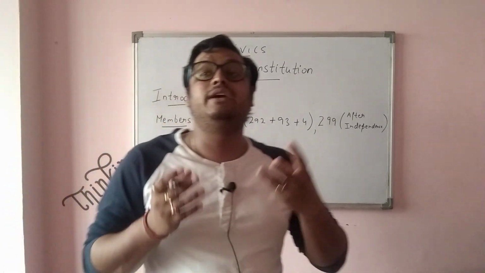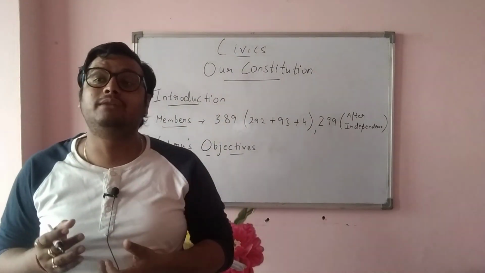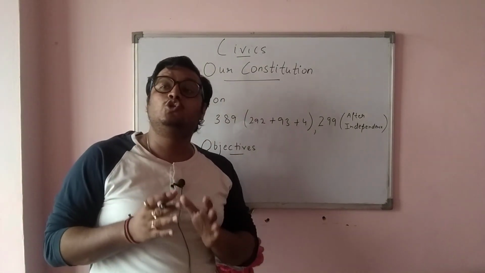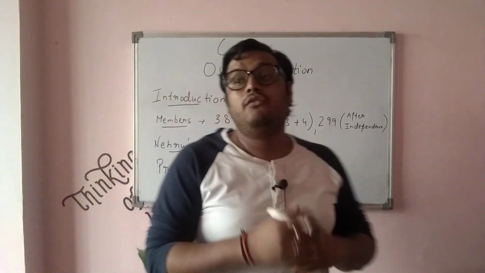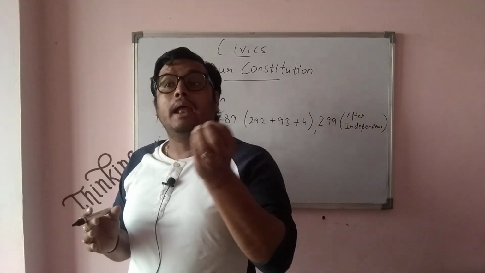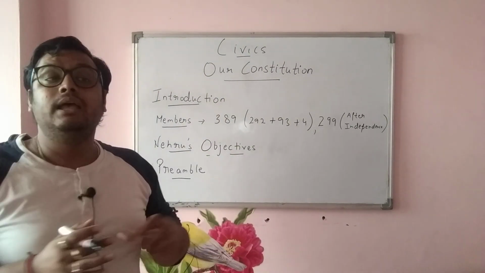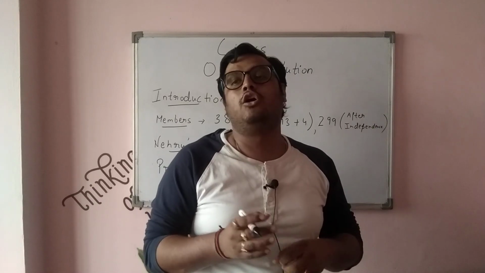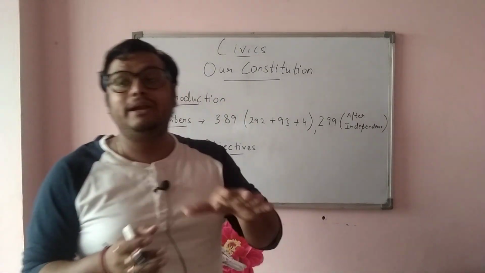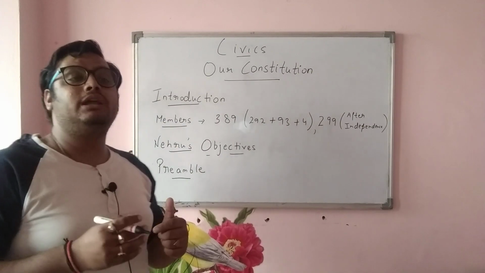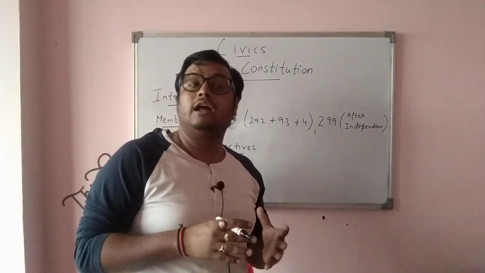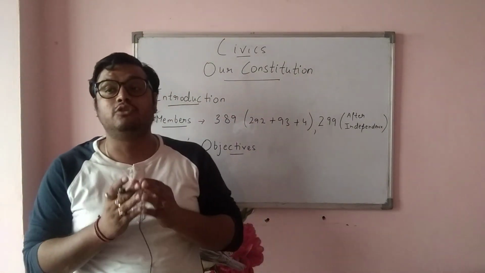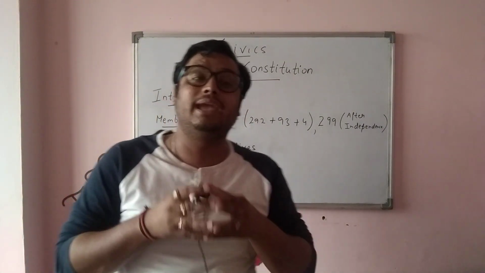Third is sovereignty, a very important word. What do you understand by the term sovereignty? Sovereignty basically means that our country should be free from foreign aggressions and any foreign interventions. No third party, no foreign country can say that you should make this law, these rules and regulations. They are nobody to tell us. We will make our rules and regulations that are good for our country and our people, and nobody can force us to do so. That is what sovereignty says: no third party can force us to make any law.